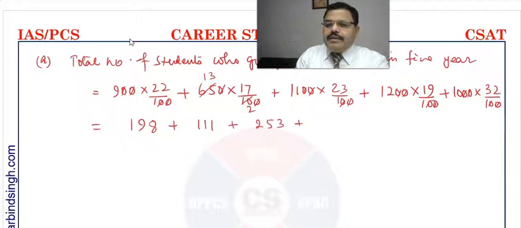And this is 12 nines are 108, and 12 ones are 12, and 10, 22. So this will be 320. Now 9, 8, 1, 9, and 3, 12, and 8, 20.